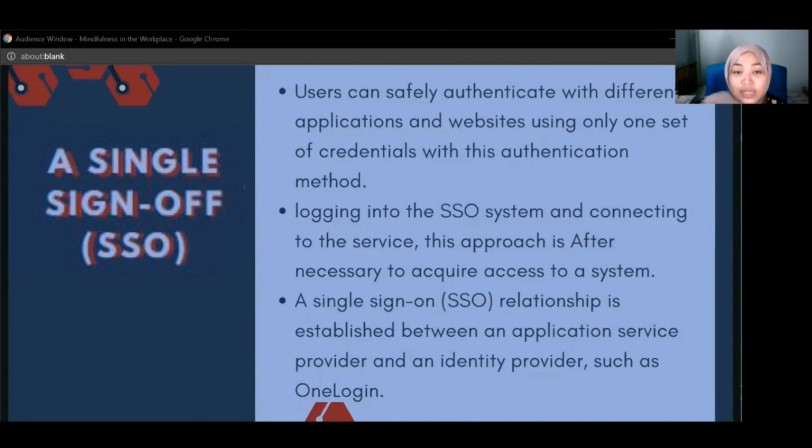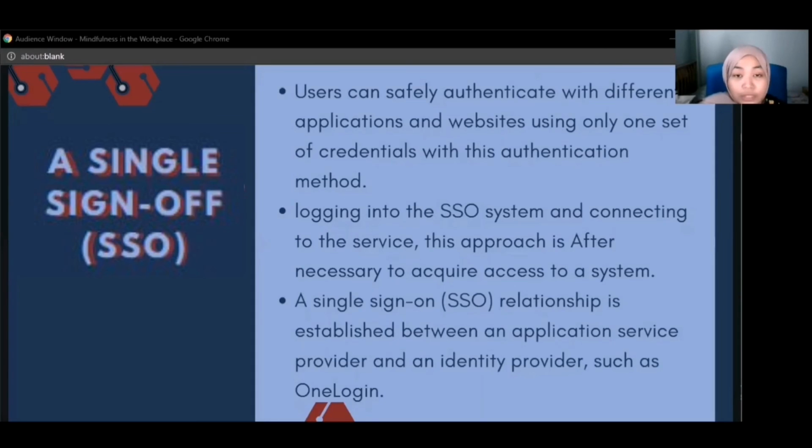The SSO relationship is established between an application service provider and an identity provider such as OneLogin. For both user and administrator, this method makes organizing usernames and passwords easier.